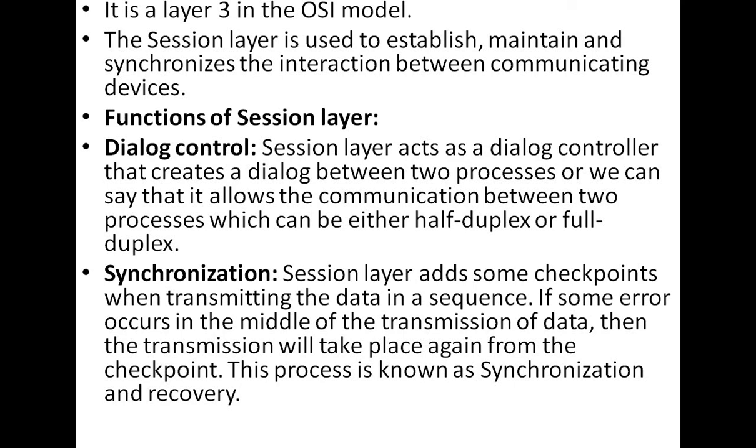The session layer is layer 5 in the OSI model. It is used to establish, maintain and synchronize the interaction between communicating devices. These are the two functions I told you: dialogue control and synchronization. The session layer acts as a dialogue controller that creates a dialogue between two processes, allowing communication between two processes, which can be either half duplex or full duplex.